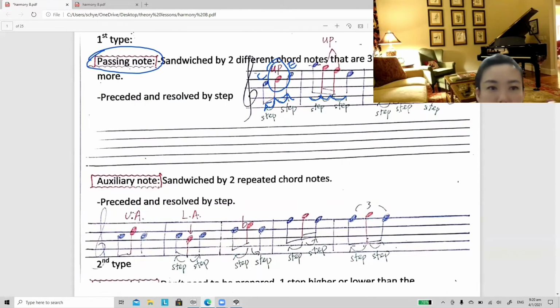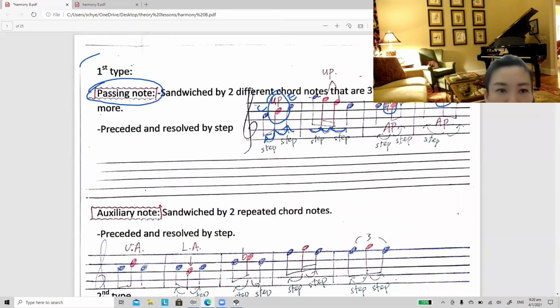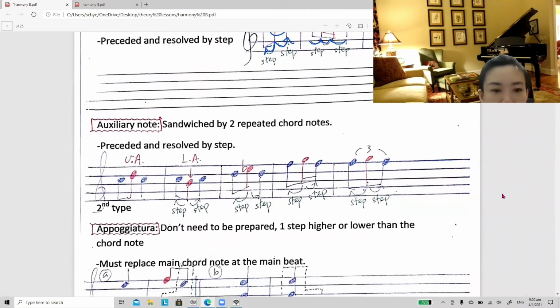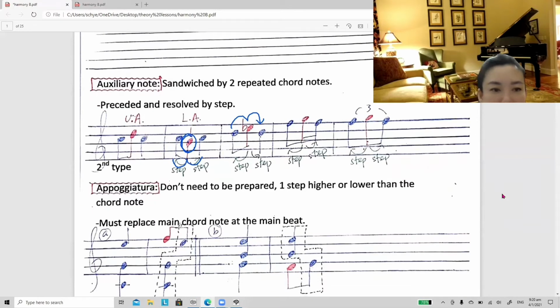Auxiliary note is also under the first type of decoration, because an auxiliary note is also prepared by step. See this auxiliary note. Before this is one step up, after that will be one step up also. So this is an upper auxiliary note, step and step. So they are prepared and resolved by step. Now let's look at the second type.